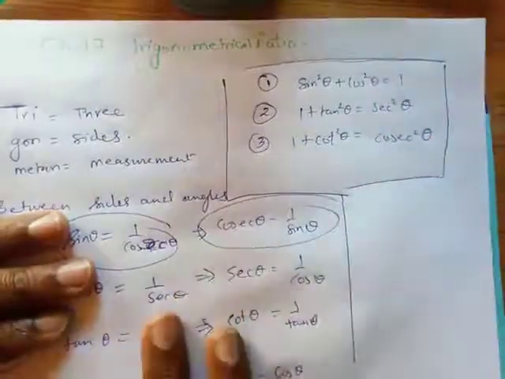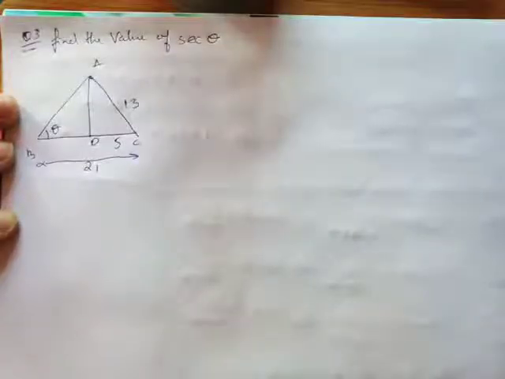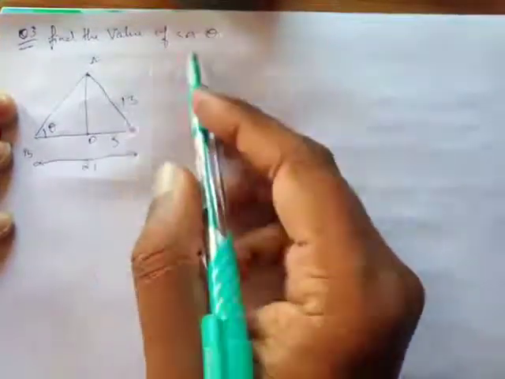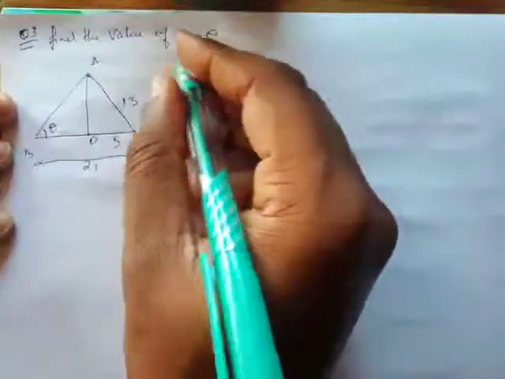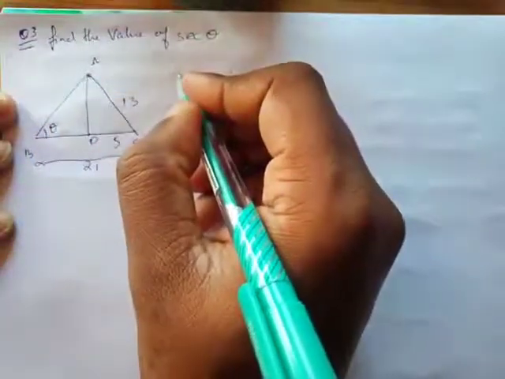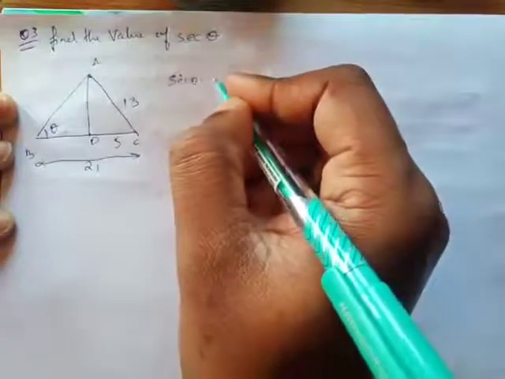Okay, so let's start solving some of the questions. Let's look at one of the basic questions. I have to find the value of sec theta. Before moving further in the question, I'll see what sec theta means. Sec theta is always in a right angle triangle, that is, this triangle it is in. And the definition of sec theta would be what?